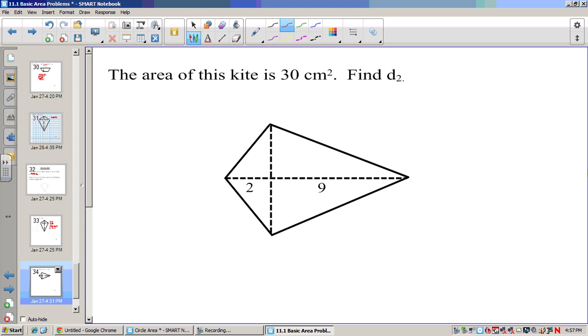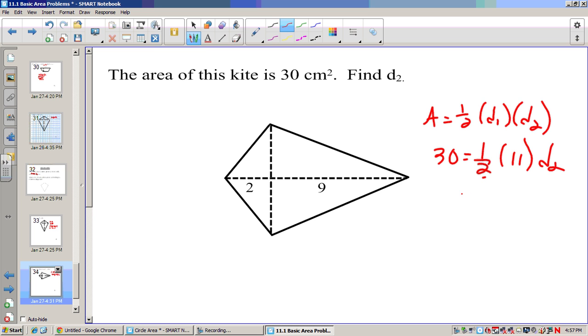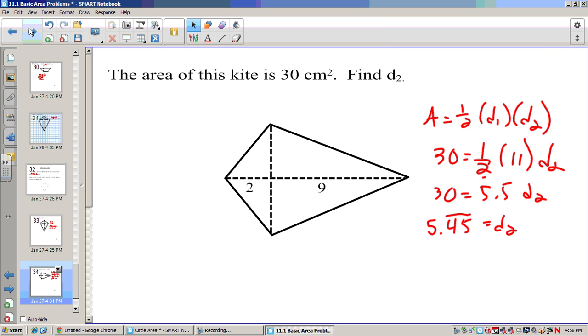Now here I have my area of my kite being 30. So area equals 1/2 d1 times d2. We know this is 30. Our first diagonal would be 11. So half of 11 is 5.5. So I just take 30 divided by 5.5, and our second diagonal is 5.45 repeating.